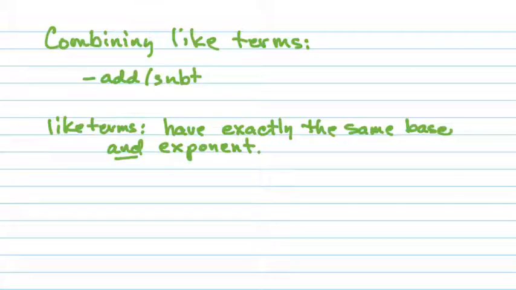But same base and exponent. And again, which part is the base? The variable part, right? So in other words, I can combine pens with other what? Pens, right? Which means I can combine x's with other what? X's. And y's with other what? Y's. And a's with other what? A's.